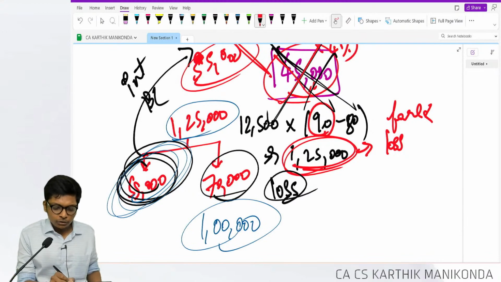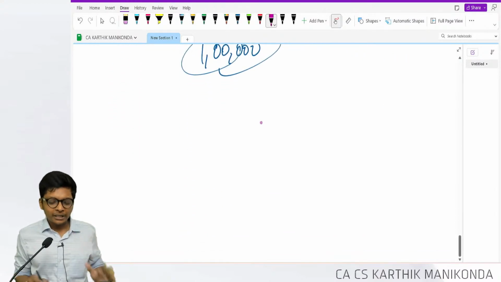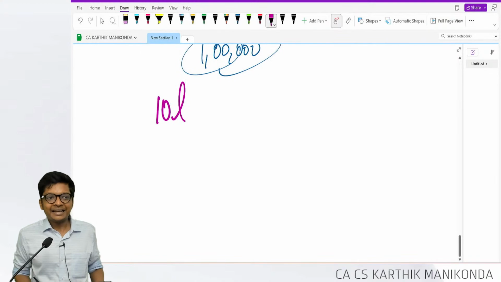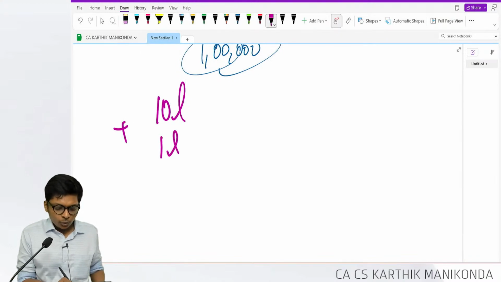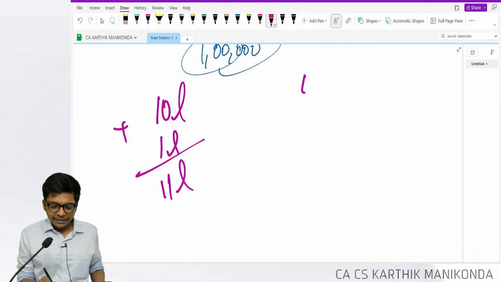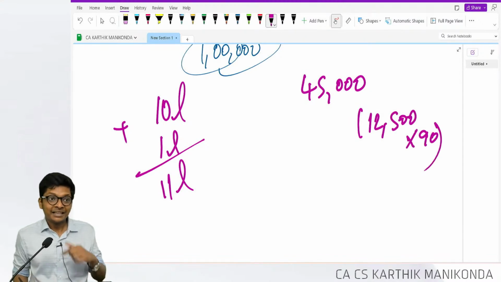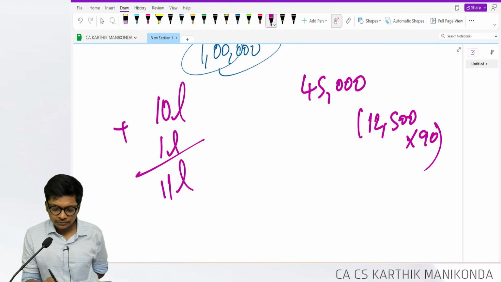My forex loss is only 70,000. In other words, if I borrowed in India, you borrowed 10 lakhs and paid interest of 1 lakh, totally 11 lakhs. If I borrowed abroad, interest was 45,000. If you are repaying 12,500 into the 90 dollar rate, how much, guys?